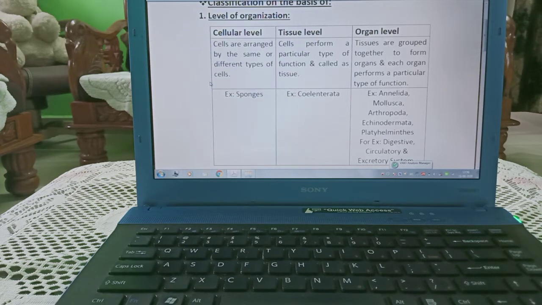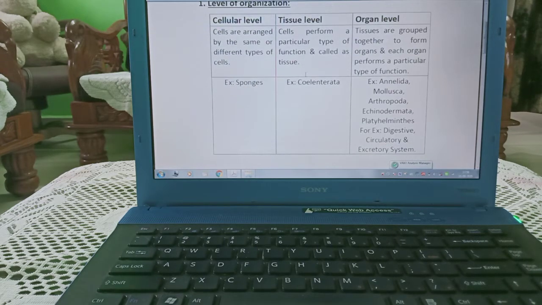Example, sponges. Tissue level, different type of cell, group of cells is there which performs a particular type of function. This is known as the tissue level. And different tissues, when they are organized in an organ, then it is known as the organ level of organization.